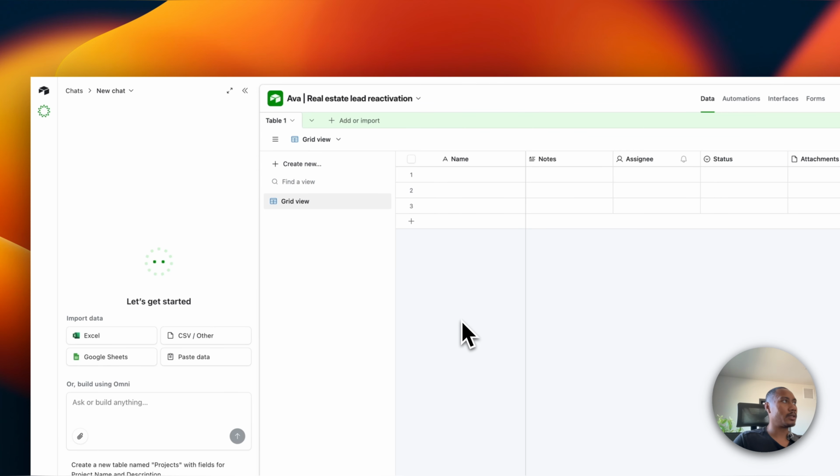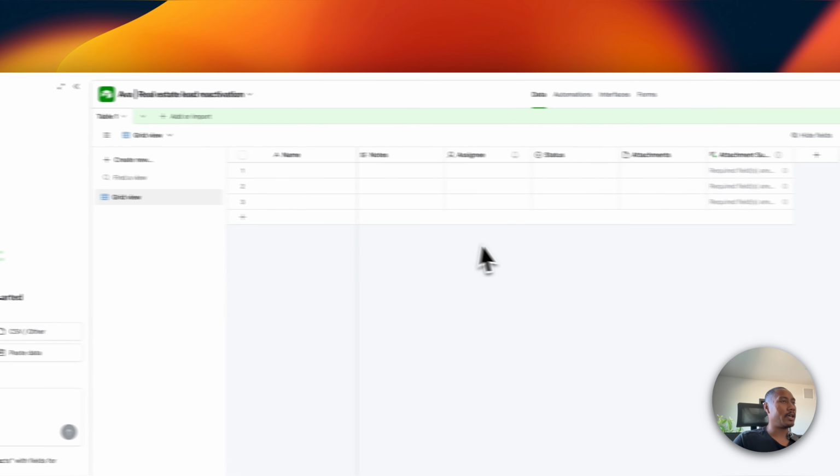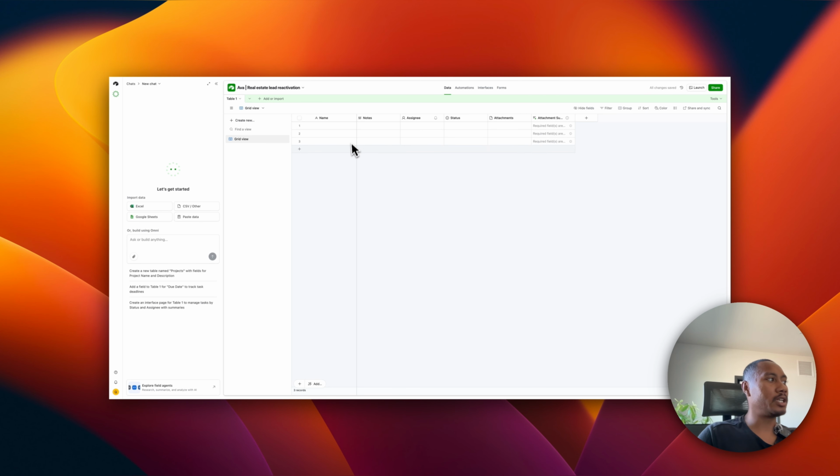Okay. And then now we can click out of there. And then here we have our table. Now we're going to need to modify this a little bit so that it matches our data points, such as the first name, last name, property interest, the last contact. What else is there? Special notes. And yeah, so let's start adjusting this.